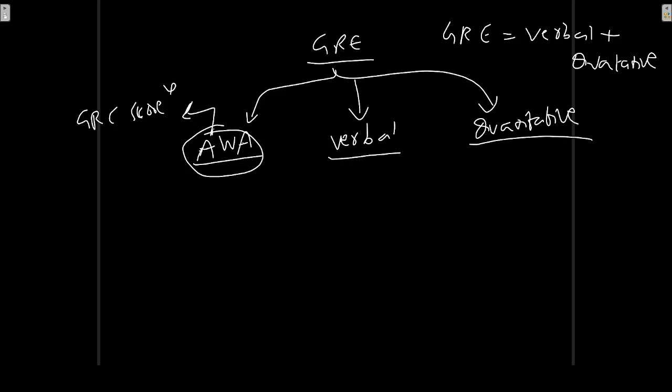Now let's come to the analytical writing section. This consists of two essays. I mean, you are supposed to write two essays in 1 hour of time. They will give you an issue and an argument. You have to examine and interpret the given issue thoroughly and write your version of that issue, either by supporting or opposing the given issue.